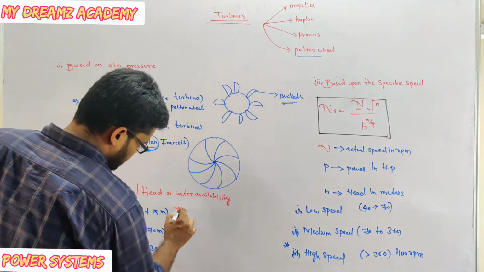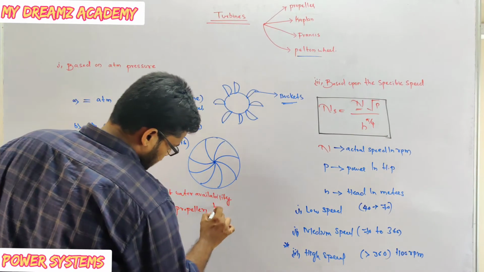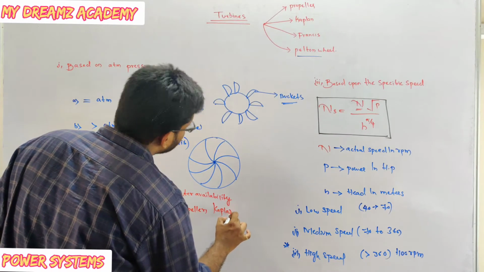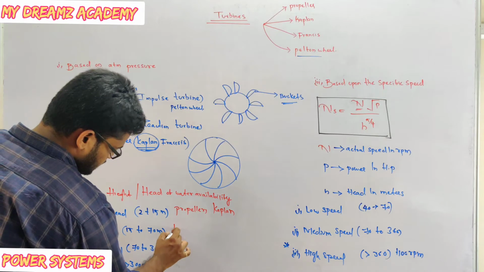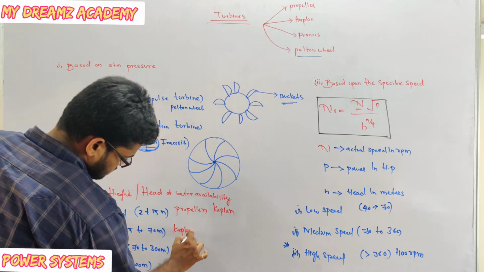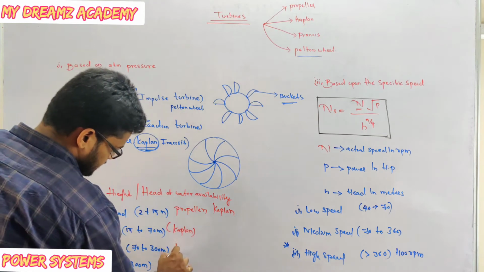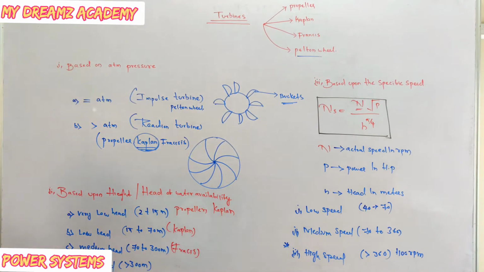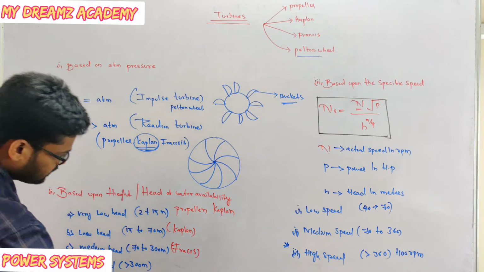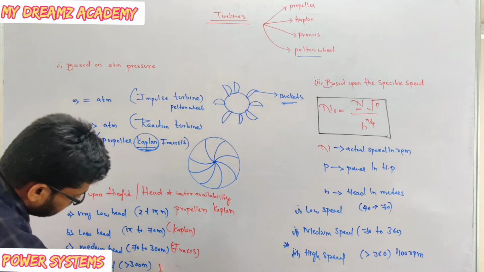Propeller and Kaplan come under very low head and low head. Kaplan is low head, and medium head is Francis, and high head is the Pelton wheel.